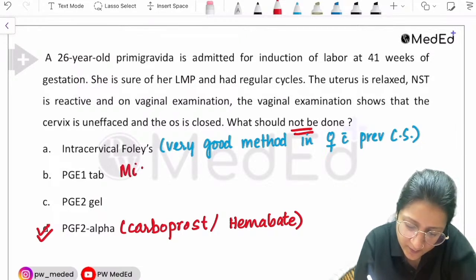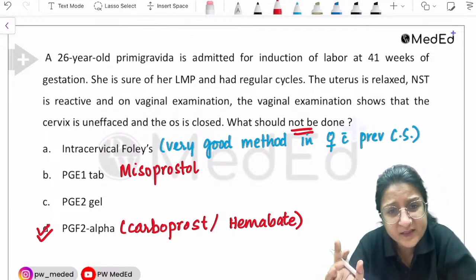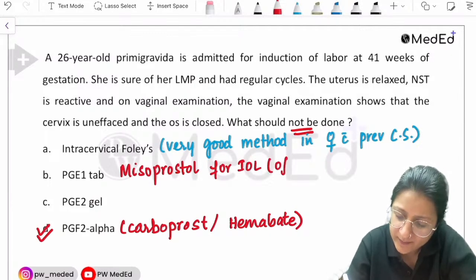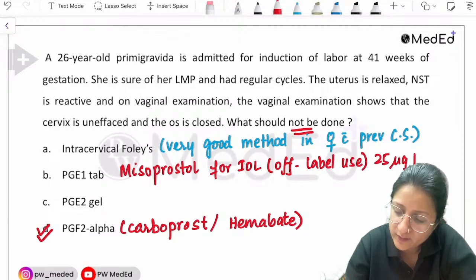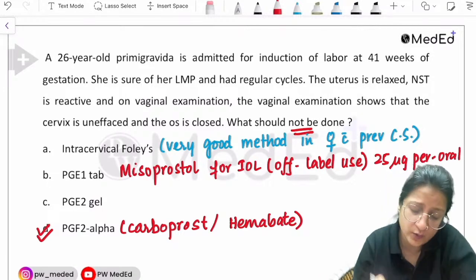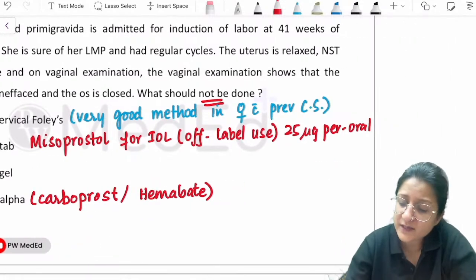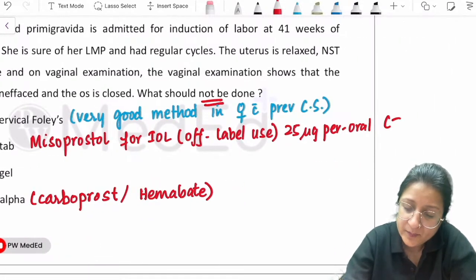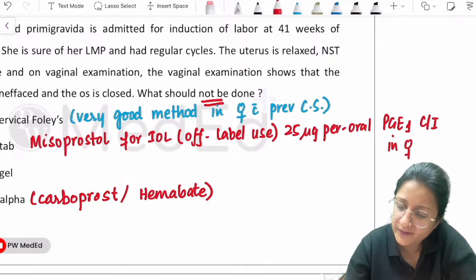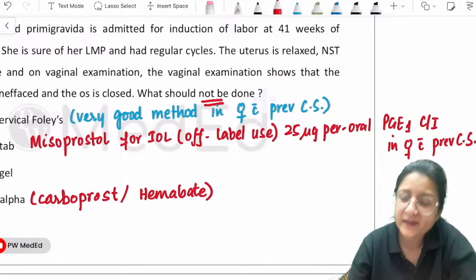PGE1 is misoprostol. So misoprostol PGE1 tablet can also be used, but for induction of labor, it is an off-label use, and the dose is very less, 25 micrograms per oral. That is a very small dose. So PGE1 tablet can also be used, and please remember, PGE1 is contraindicated in women with previous cesarean section. Okay, keep that in mind.